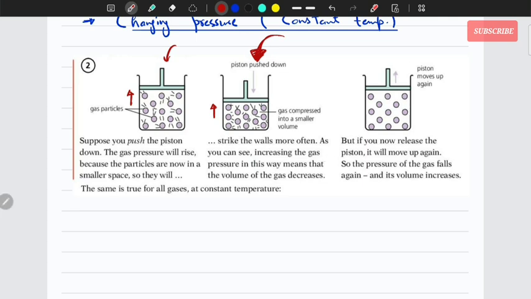But if we decrease the external pressure, and the internal pressure remains the same, then the piston moves up, and the volume would increase. Piston moves up.